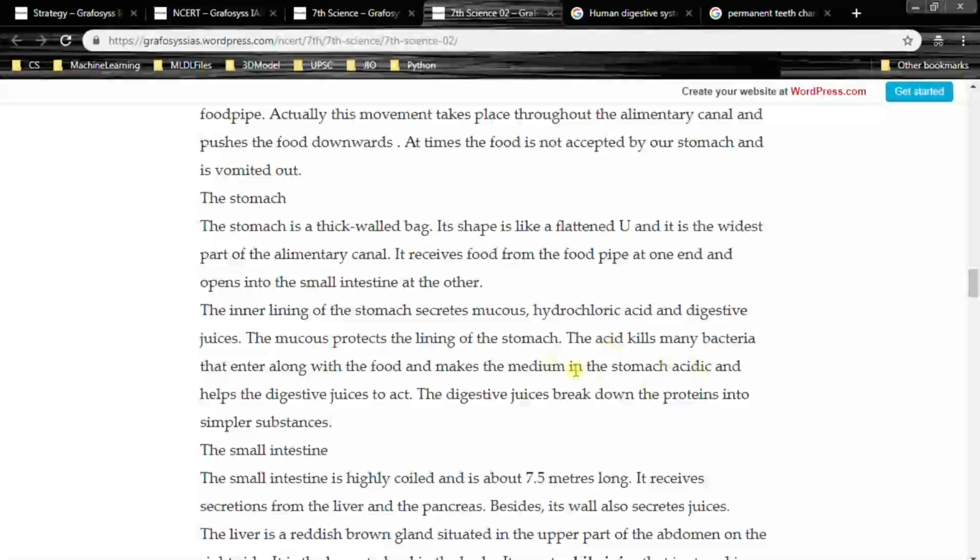So acid's job is to kill the bacteria. The digestive juices break down the proteins into simpler substances, right? So digestive juices break proteins into simple substances.